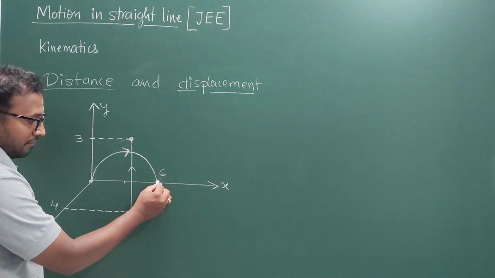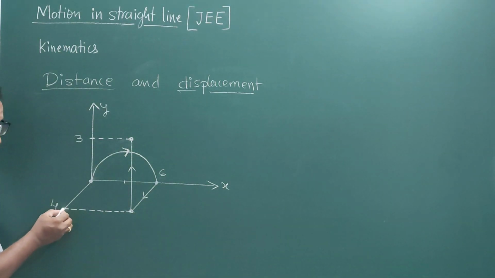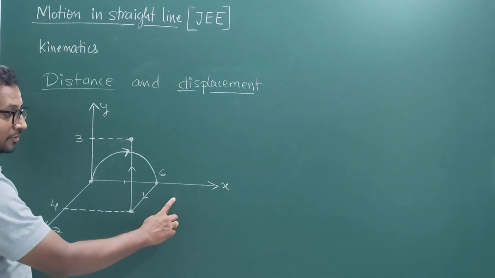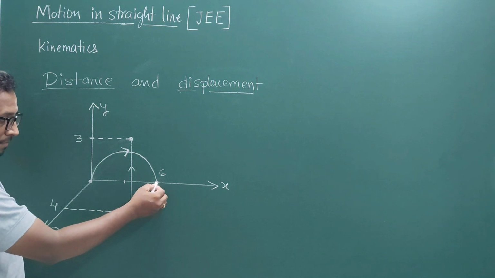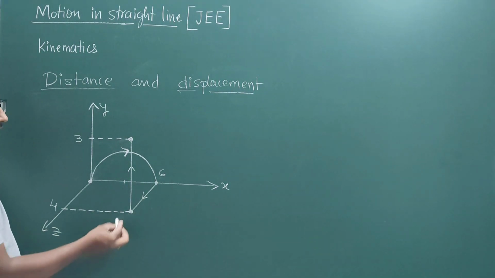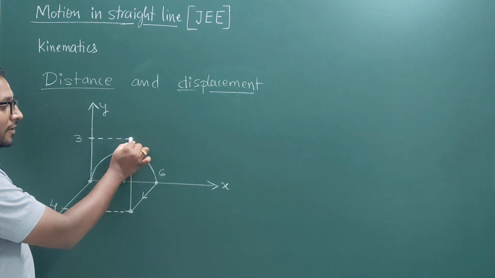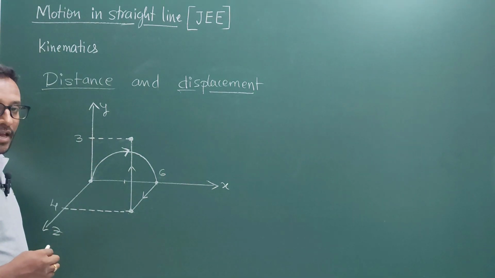After that it travels parallel to the z-axis and reaches 4 meters along the z-axis, in the zx plane. Then it goes parallel to the y-axis, upward, and reaches 3 meters along the y-axis.